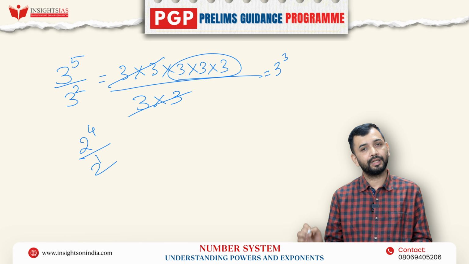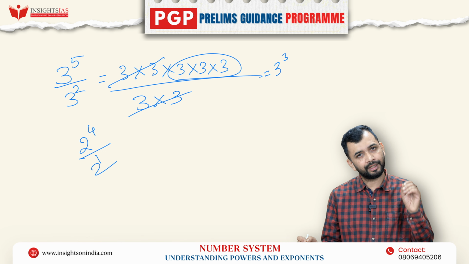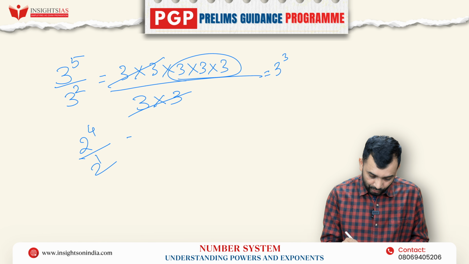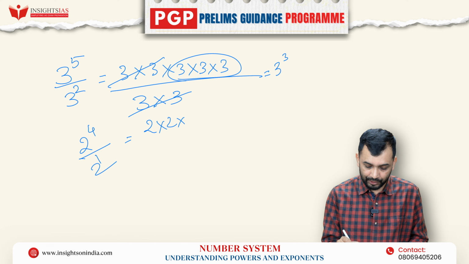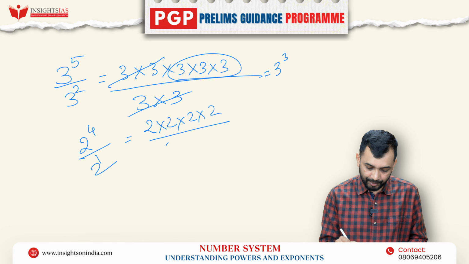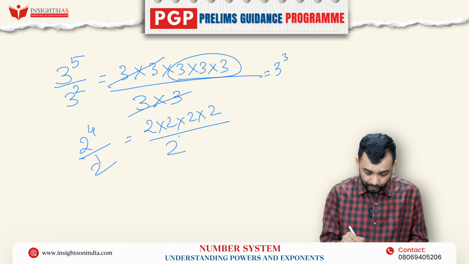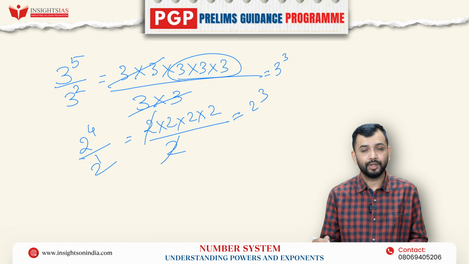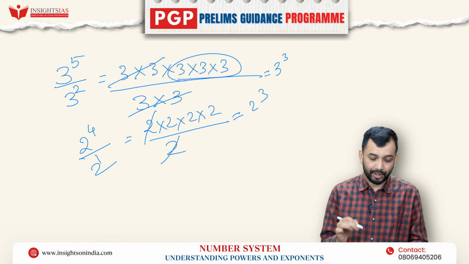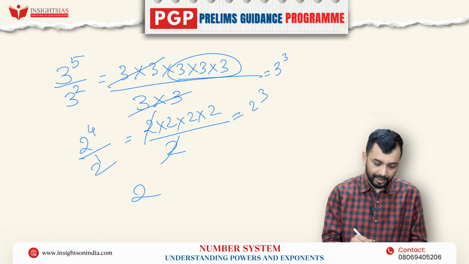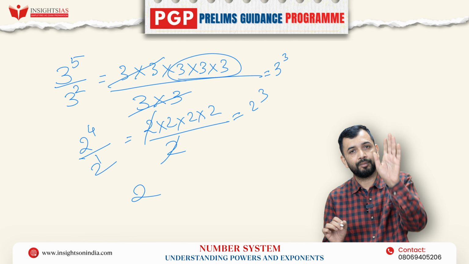2 is nothing but, if I have not written any power, it is power 1. It is always the same number itself. So 2 into 2 into 2 into 2 divided by 2, 1 time, that is 2. The 2s will get cancelled, leaving 2 cube. You should not say again 2 to the power of 4 by 2 to the power of 1, I'll keep the same base, then divide 4 by 1, keeping the answer as 4.